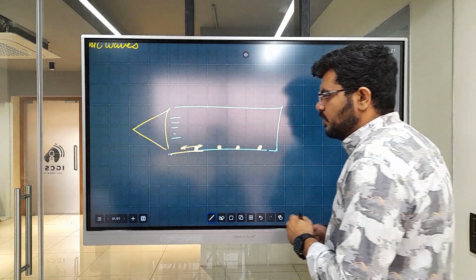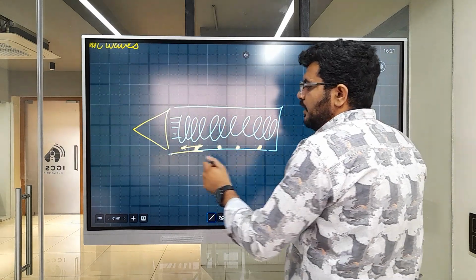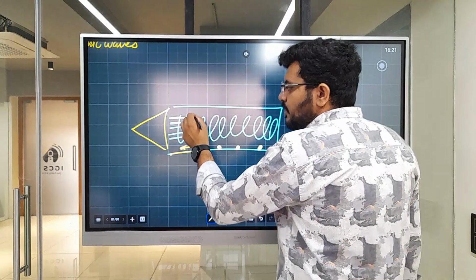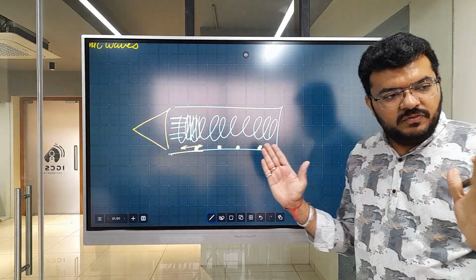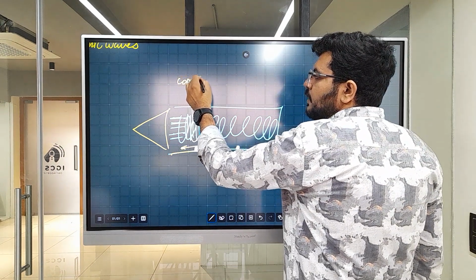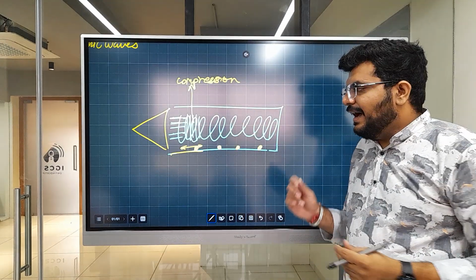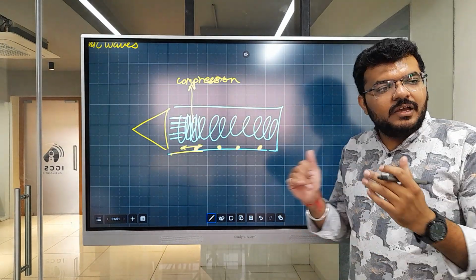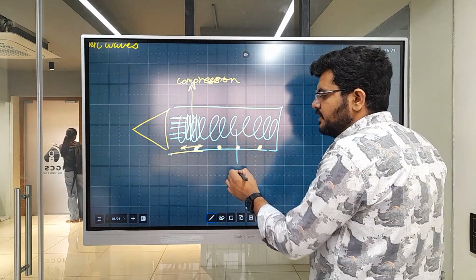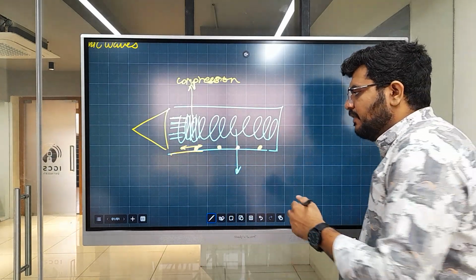Why did this happen? As we have seen in the slinky, whenever you push, there will be a compression, where a lot of particles stick together. We call this compression. And because the number of particles is limited, we don't have an unlimited supply, if compression is taking place somewhere, at some other place the particles are very far from each other.